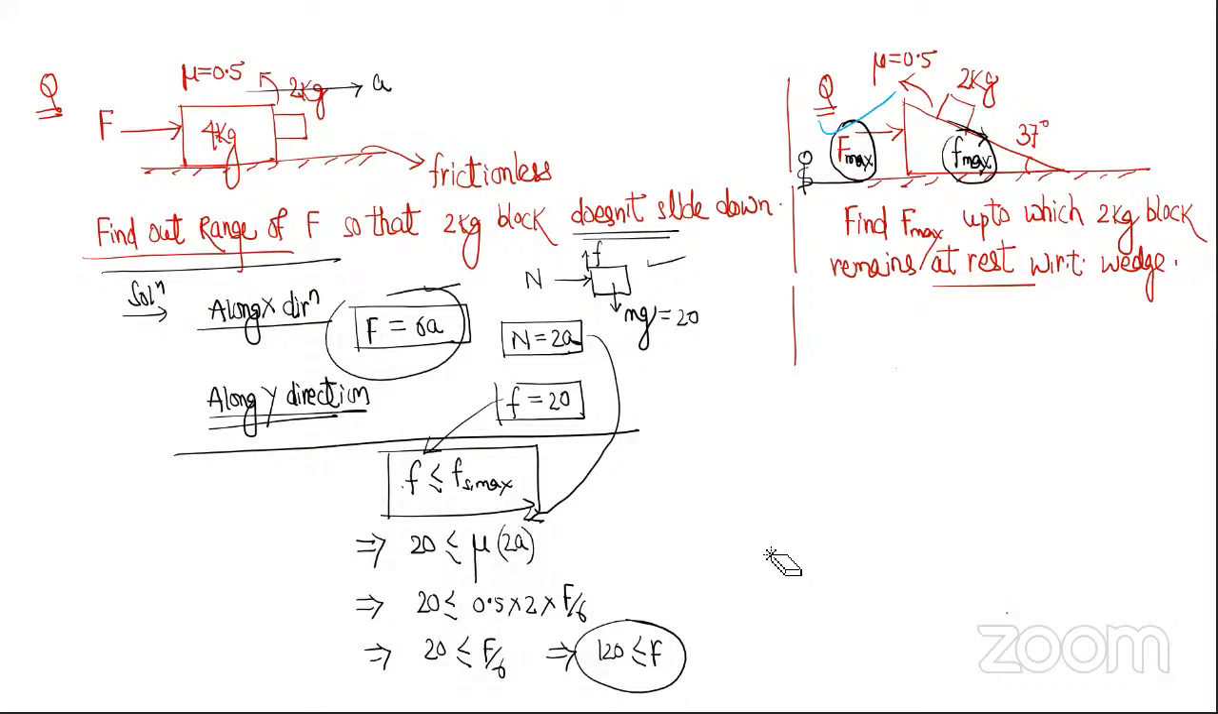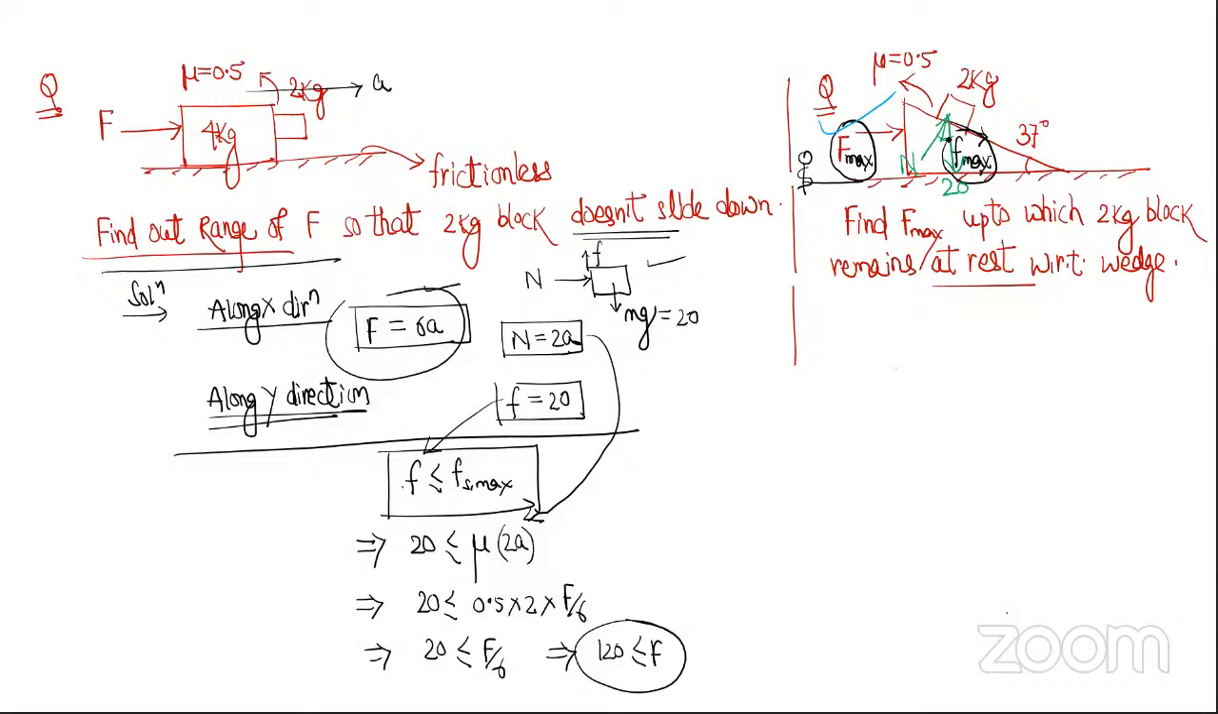So you know that friction is acting downwards. Now the gravitational force is acting this side, mg. The normal reaction will act this side. This angle will be 37.